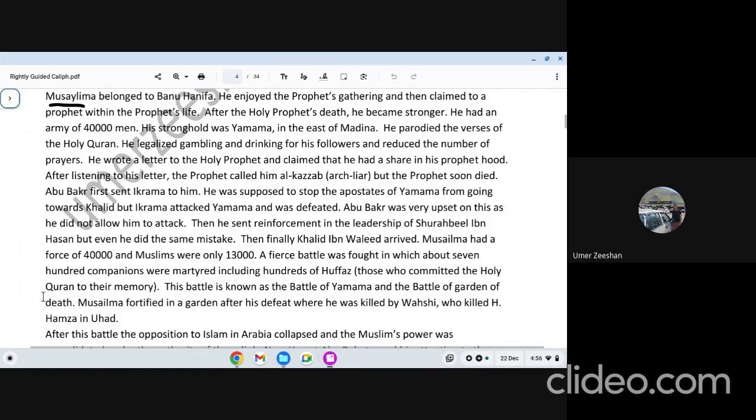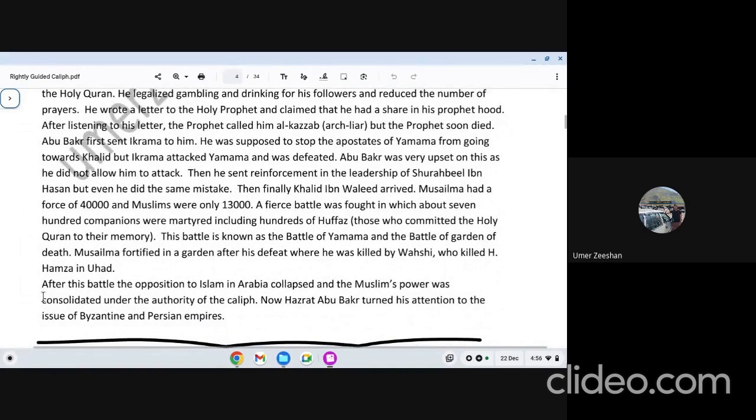Then Hazrat Abu Bakr was forced to prepare another army to support that one. That is Hazrat Khalid ibn Walid's army. Hazrat Khalid ibn Walid's army plus the previous two armies, remaining army, combined together, made a battle, like they fought a battle which is known as Battle of Yamama. And originally the battle was conducted at a place Yamama. And later on, Musailama stepped back because he noticed that he is in danger. Actually, his armies protected him, took him back in a garden which was fortified.